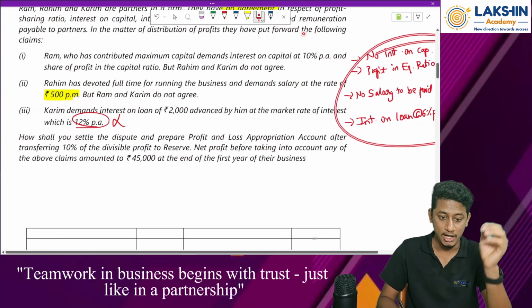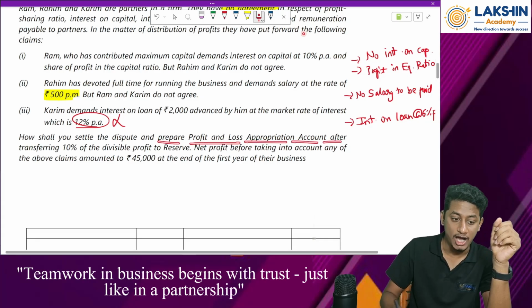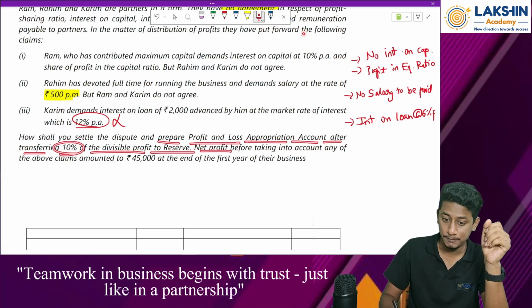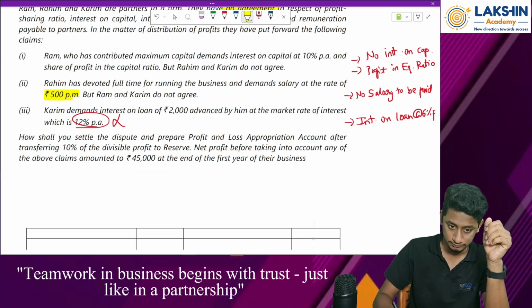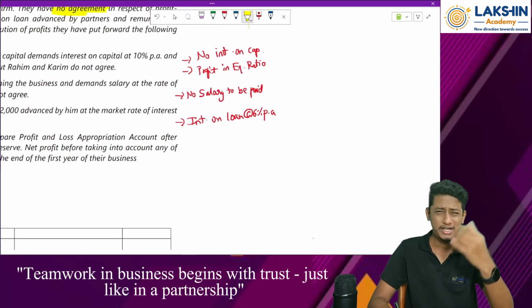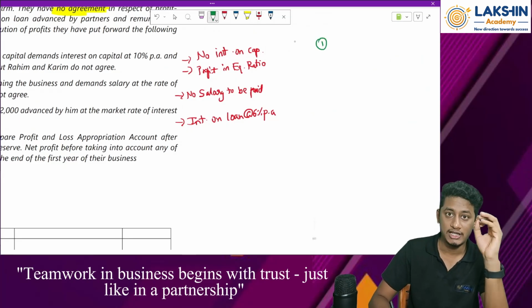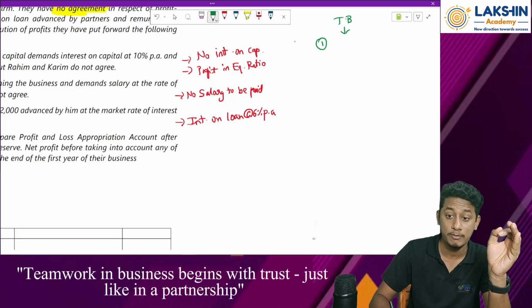Then, going ahead. Prepare the profit and loss appropriation account after transferring 10% of divisible profits to reserves. The net profit before taking into account any of the above claims amounted to rupees 45,000 at the end of the year. Okay, so first of all, let's see what to do. Whatever business you are dealing with, first of all we prepare what? After preparing my trial balance, I prepare the trading and P&L account.